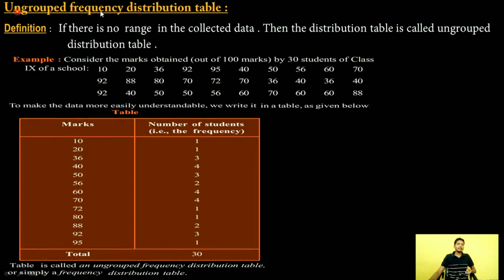Now, ungrouped frequency distribution table. The definition is, if there is no range in the collected data, then the distribution table is called an ungrouped distribution table. This is our table of ungrouped distribution.